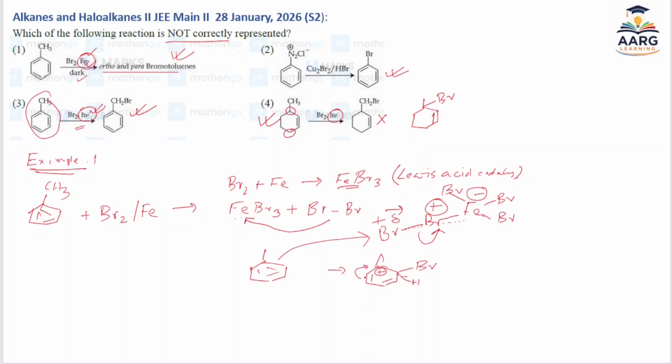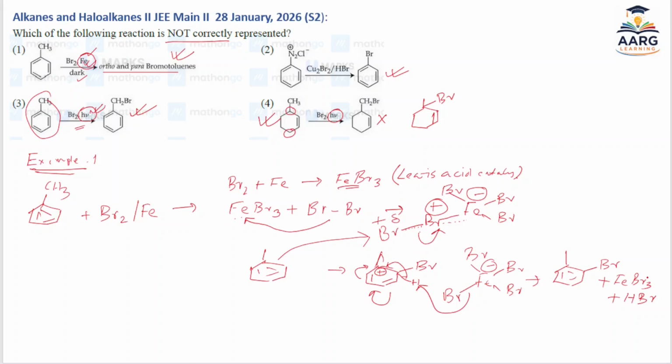Then this will go through some resonance configurations to make this intermediate stable. The more the resonance stabilization, the more the formation of the intermediate. This is a stable intermediate. This FeBr4, this is minus. So this will attack here and this will go to give HBr. This is an easy question,